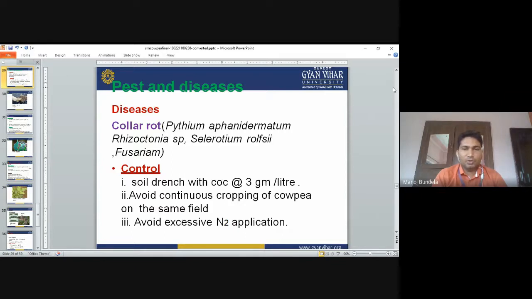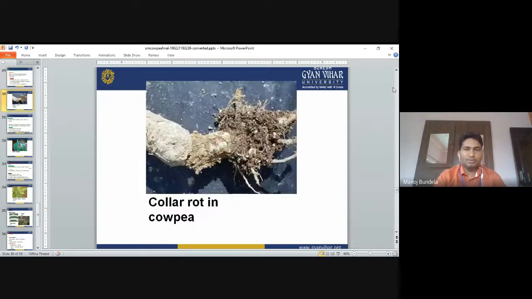Avoid continuous cropping of cowpea in the same field. We will not grow cowpea in the same field again and again. Avoid excess nitrogen application. If you apply more nitrogen, then also collar rot will come. So these are the symptoms of collar rot in cowpea. The root will develop like a stem, and the roots will not develop properly.